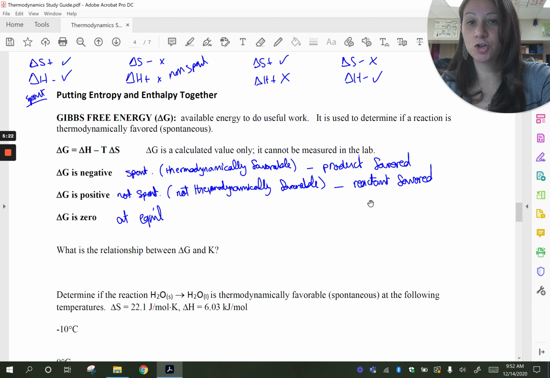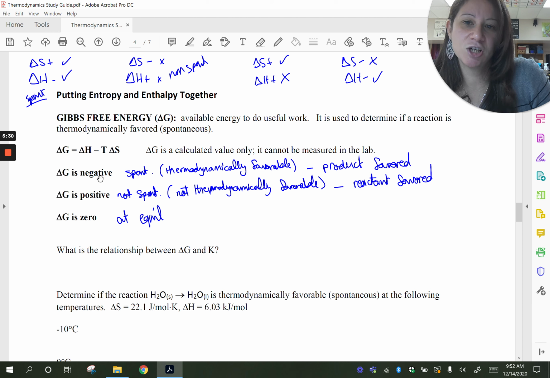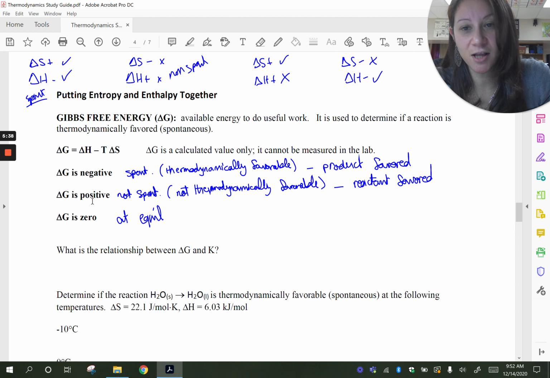So based on what we just talked about, what is the relationship between delta G and K, the equilibrium constant? Well, if delta G is negative, that means it's product favored, which means K is higher than 1. If delta G is positive, which means it's not favored, it's reactant favored, that means K is less than 1, right?